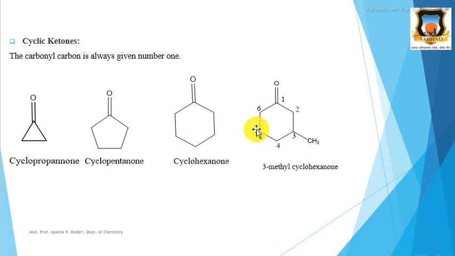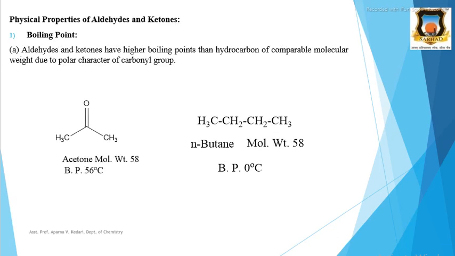We have to mention the position of this substituent. It is at the third carbon with respect to this carbonyl. Therefore, 3-methyl cyclohexanone. Then next, the physical properties of aldehydes and ketones. The first physical property is boiling point. Aldehydes and ketones have higher boiling points than hydrocarbons of comparable molecular weight.